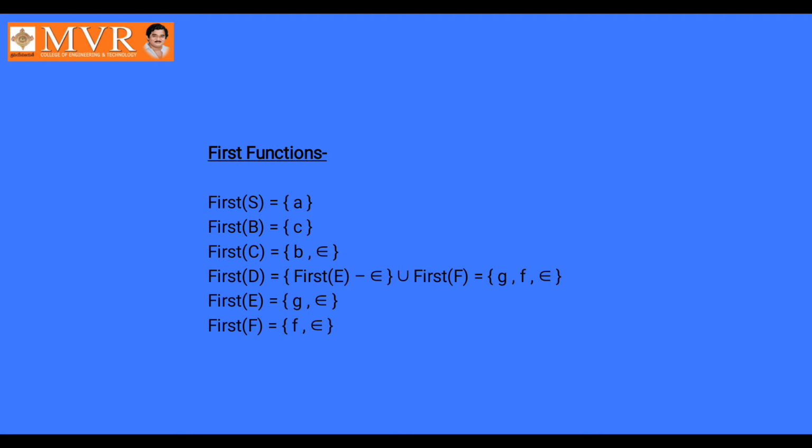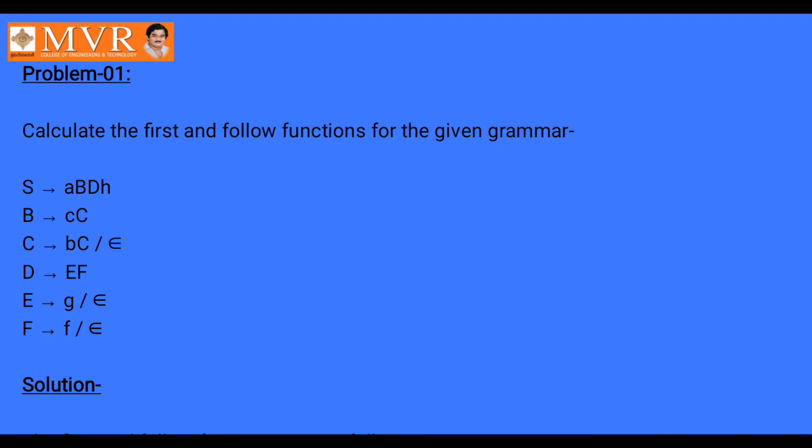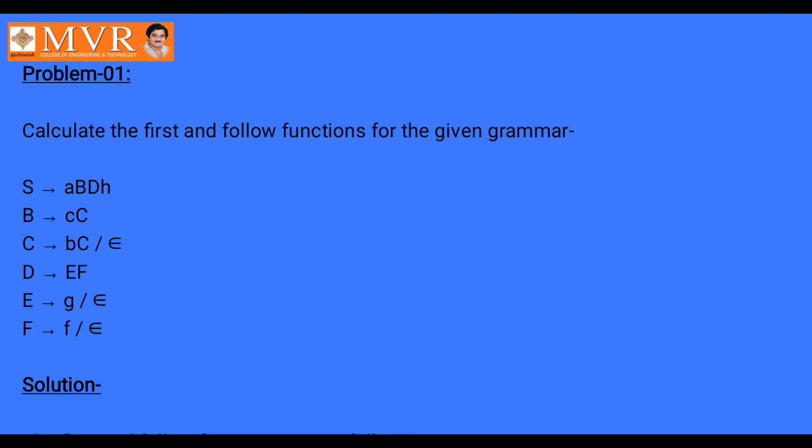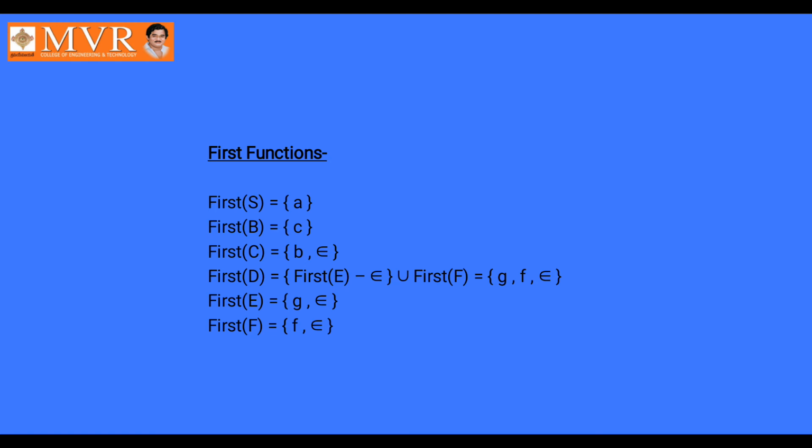S has 4 productions: S tends to small a, capital B, capital D, H, capital F. First of capital S is small a, which I have written in the problem as the result. First of B is small c. In the problem, B has 2 elements, small c and capital C. I have taken small c by applying rule 1. First of C is b, epsilon.